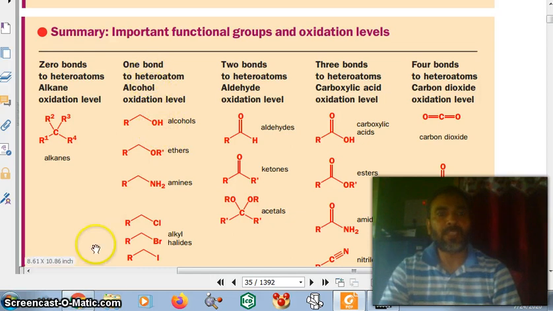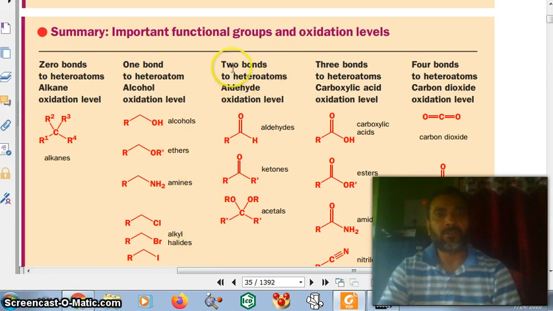Now look at these molecules. One bond to heteroatoms, alcohol oxidation level. This carbon is attached with oxygen, this carbon attached with oxygen, this carbon attached with nitrogen, this carbon attached with chlorine, this carbon attached with bromine, and this carbon attached with iodine. So one heteroatom is attached with the carbon. The functional groups are alcohols, ethers, amines, and alkyl halides.